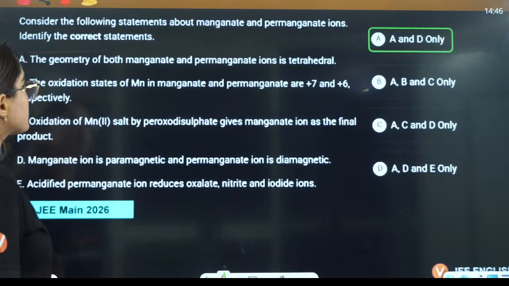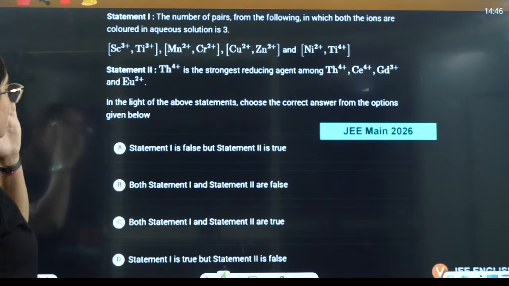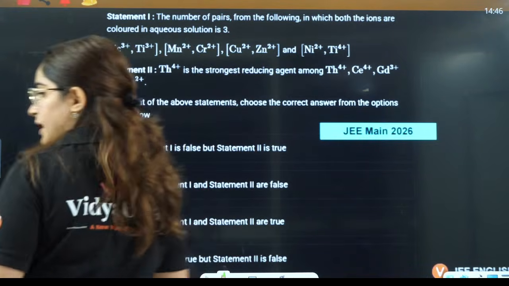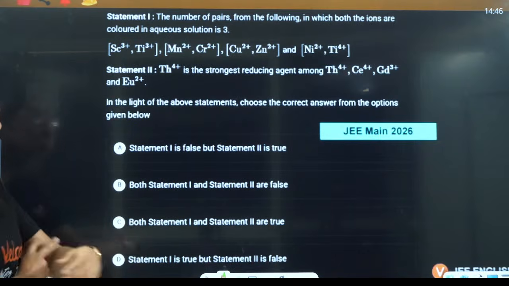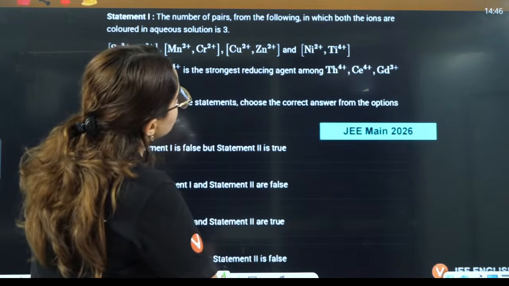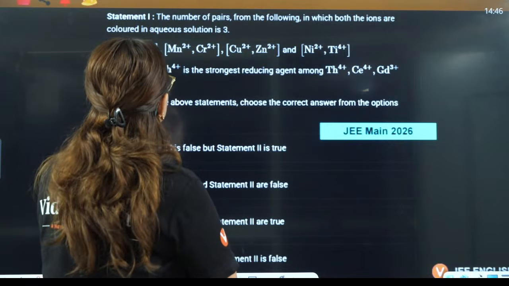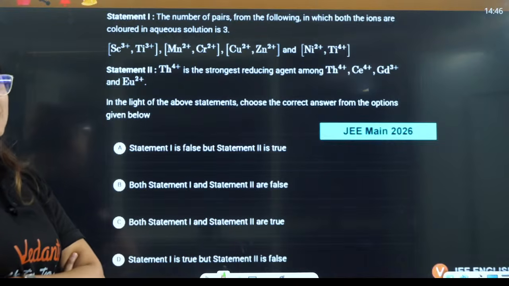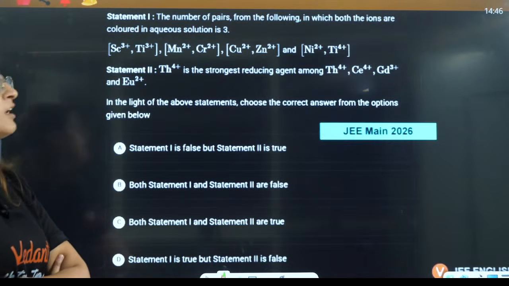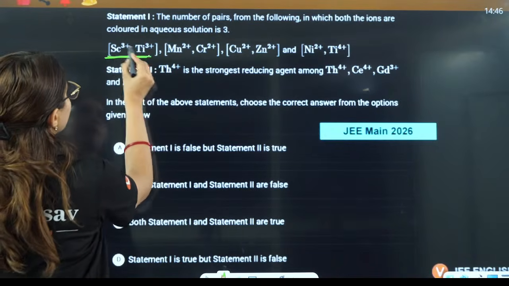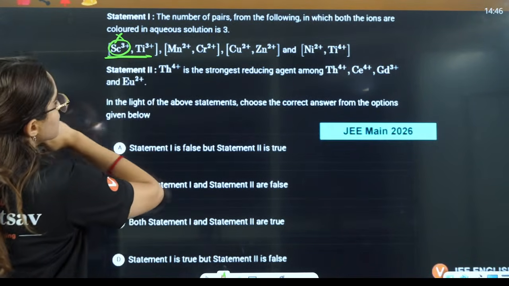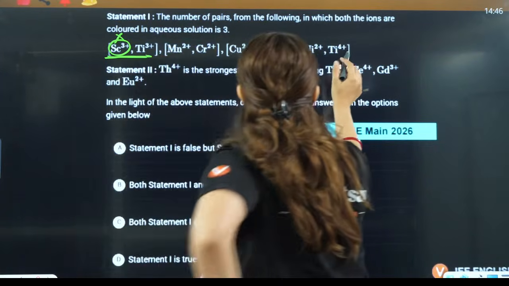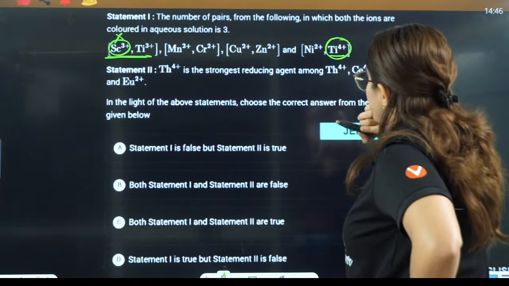Okay, now let's see the next question. They have given you two statements here, and they are asking the number of pairs. The number of pairs from the following in which both the ions are colored in the aqueous solution is 3. Both the ions are colored. See, in this case both the ions are not colored. Scandium 3+ is colorless, right? If I talk about copper 2+, it is colored, but titanium 4+, if you see, right?